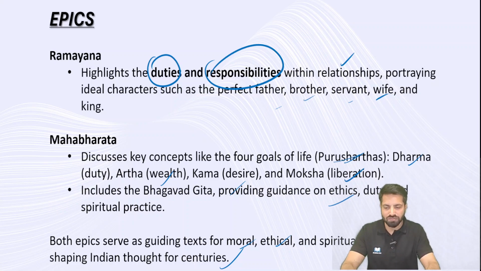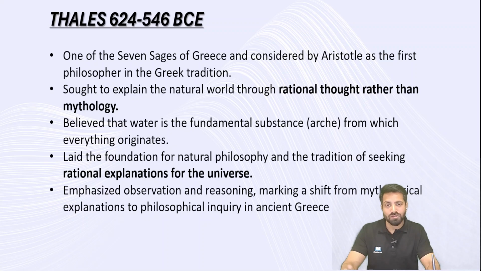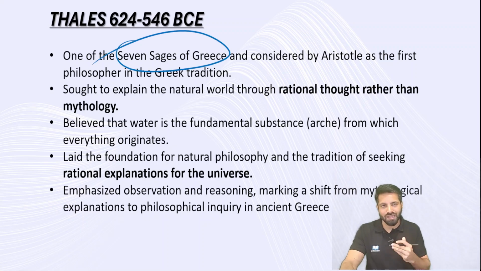So these are the epics. Now let's go to the Western, the Greek civilization. Let's talk about moral philosophy and what we see in its evolution. Let's start with the Greek philosophers. I told you that initially it started with the seven sages of Greece. They gave that push, or talked about moral philosophy in their discourse.